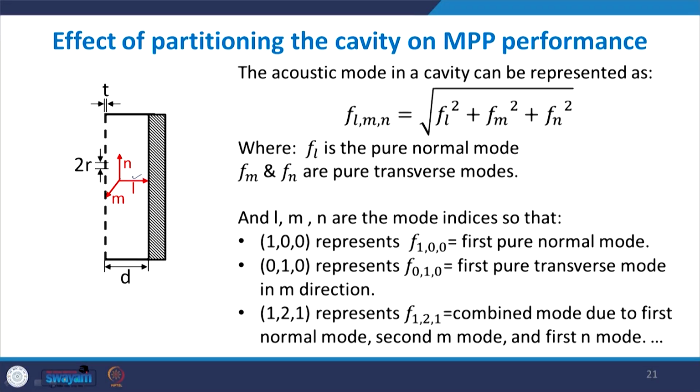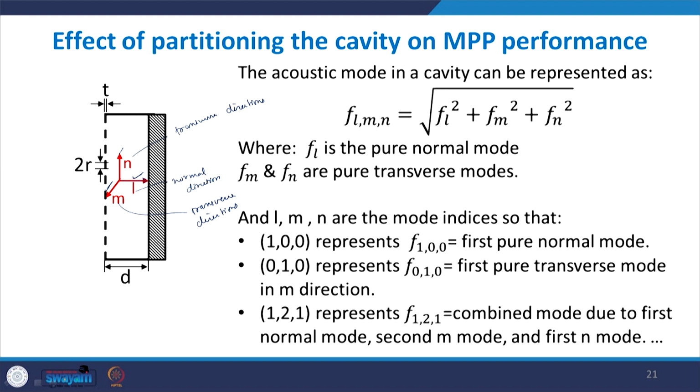These are the three directions for sound wave propagation here, L, M and N. So, here you can see L is the normal direction, the direction that is normal to the panel, and these are all transverse directions.